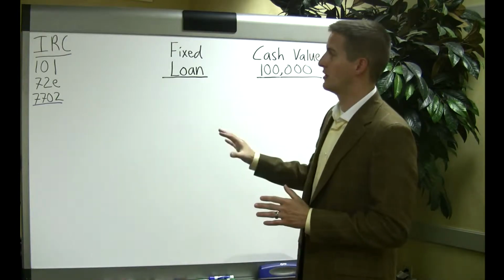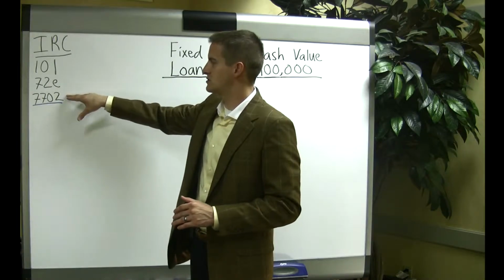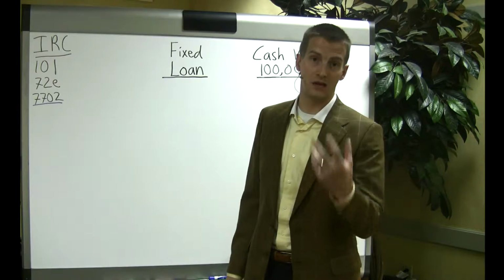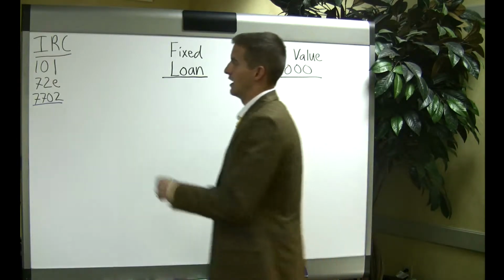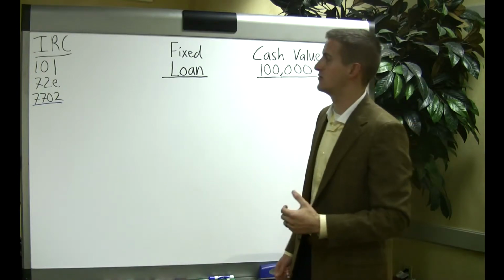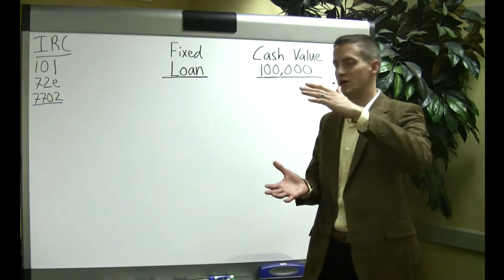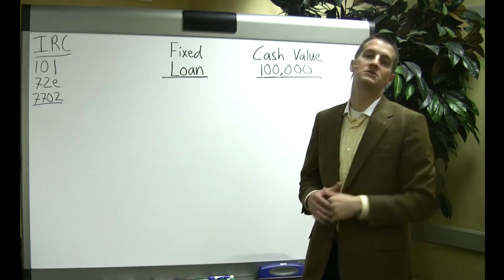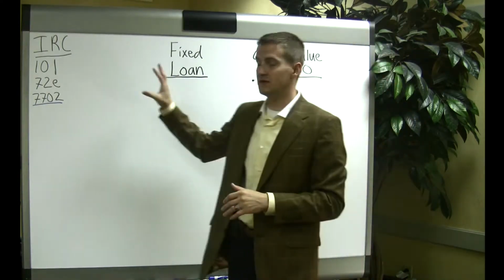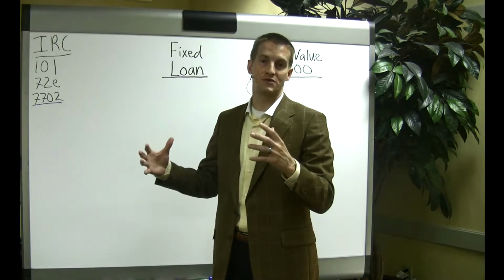First, I want to point out that in the Internal Revenue Code, Section 7702 is the section of the code that talks about how you're able to do this legally, taking your money out tax-free. And 101, just real quick, talks about how the death benefit transfers income tax-free to your heirs. And 72E talks about how the cash value, as it earns interest, grows and accumulates tax-deferred as well. But one thing to keep in mind, you have to keep the policy in force until the day you pass away to allow this to be tax-free.